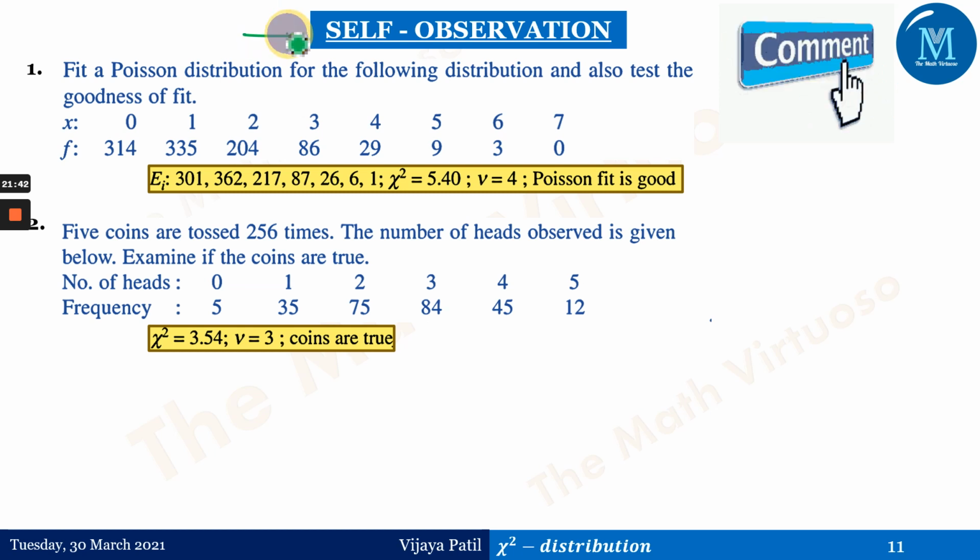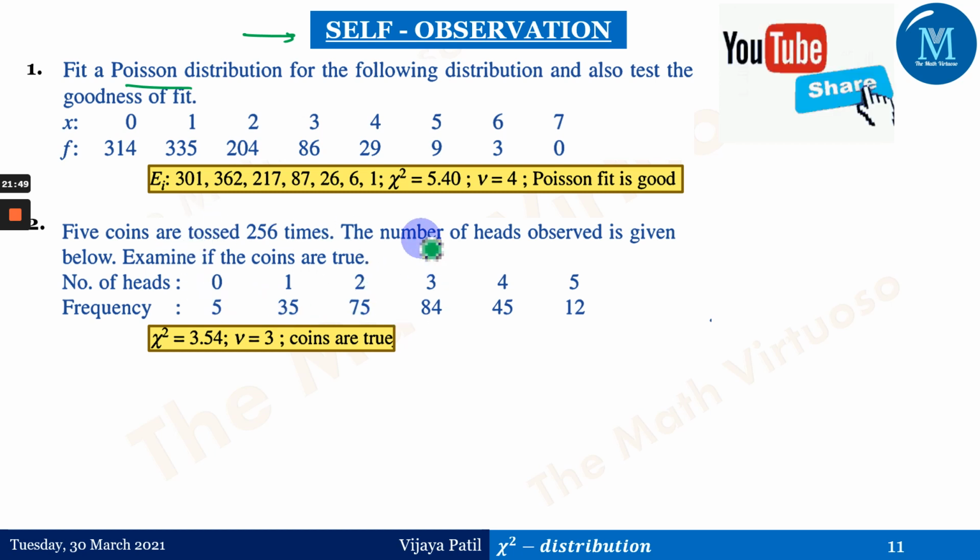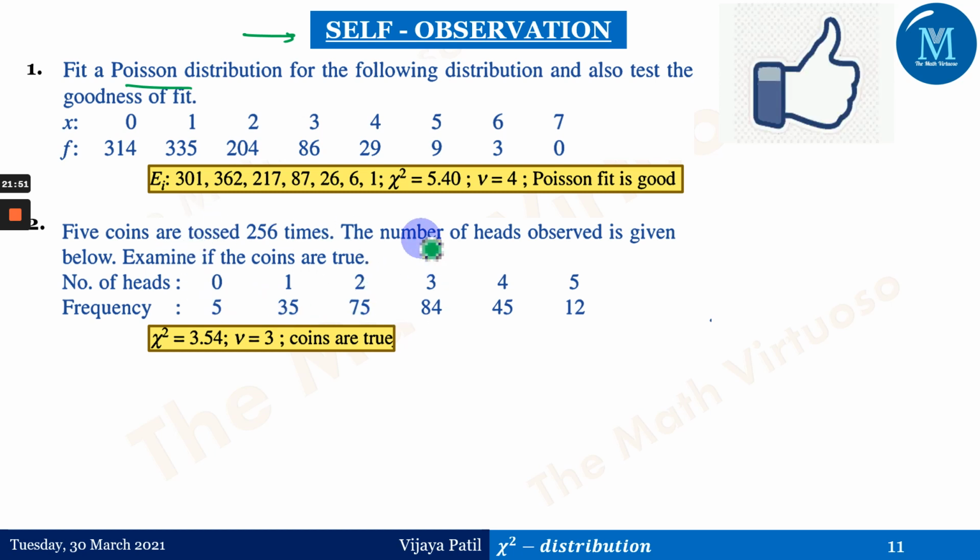Yeah, and this is a self-observation slide wherein two questions have been given: fitting the Poisson distribution, and the chi-square test. The answers are given in the yellow color box.